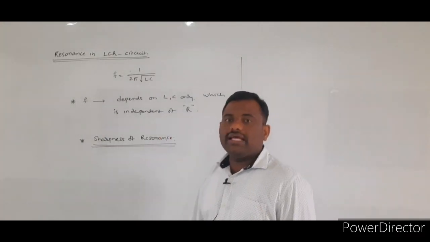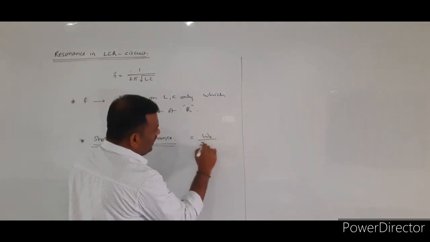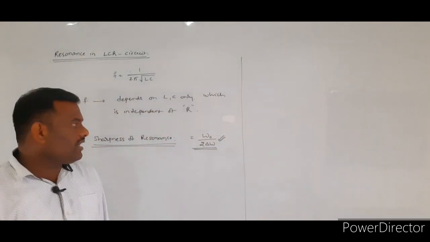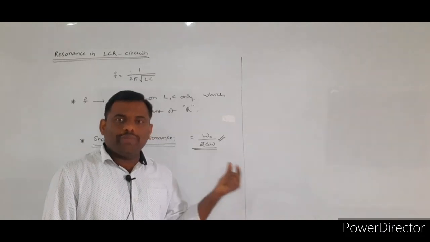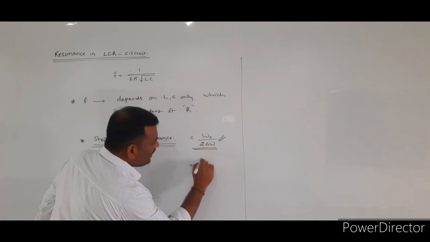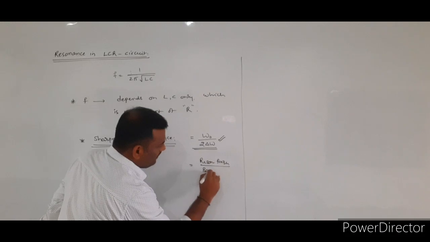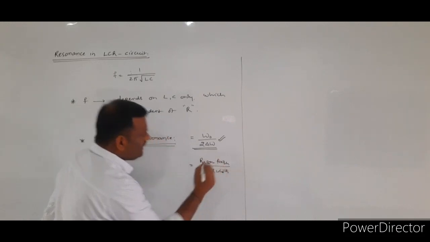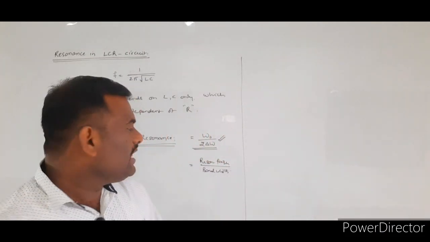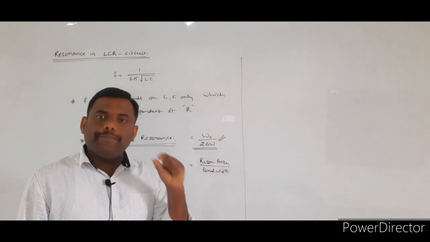The sharpness of resonance is defined as omega naught by 2 delta omega, or resonance frequency by bandwidth. That is, the sharpness of resonance is a factor defined as the ratio of resonance frequency to the bandwidth.